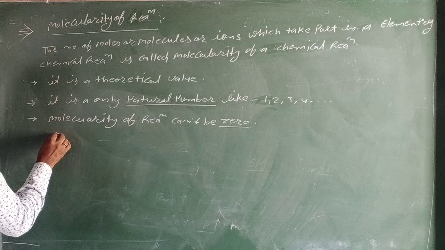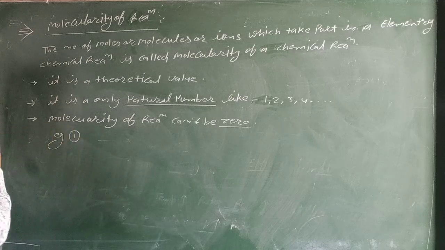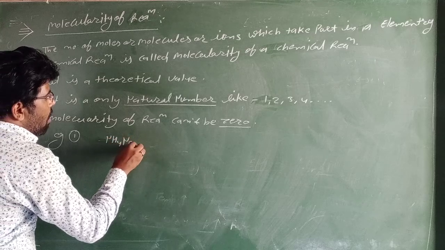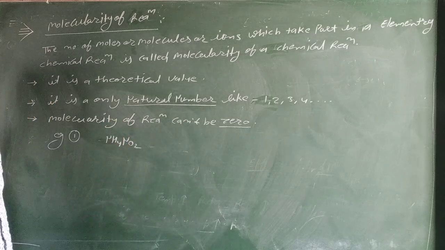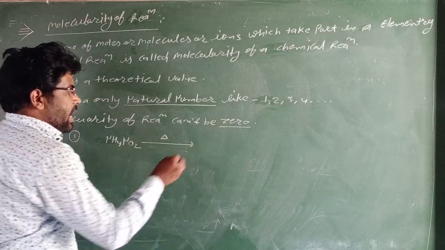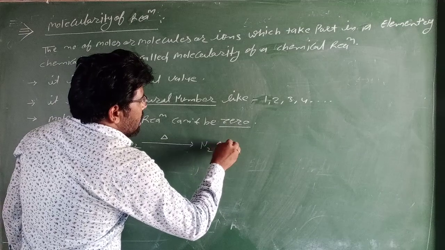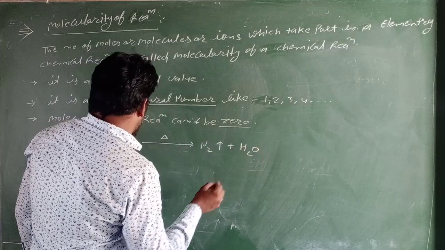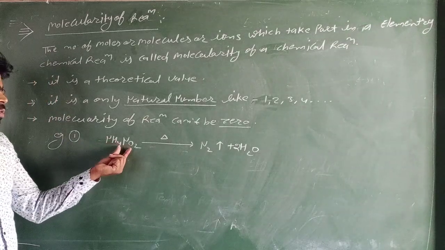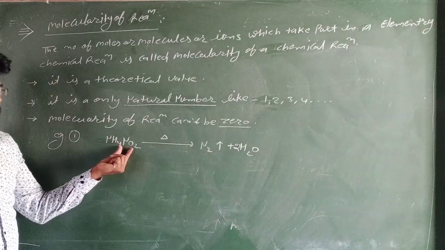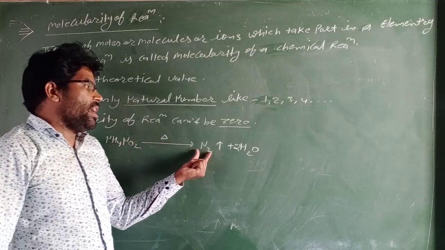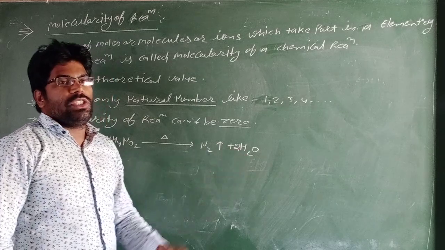Molecularity of a reaction is explained by examples. First reaction: NH4NO2, ammonium nitrite. If ammonium nitrite is heated, then N2 plus H2O is formed.